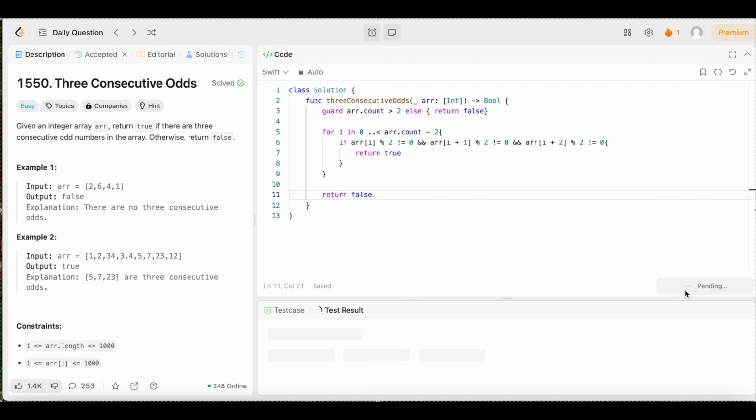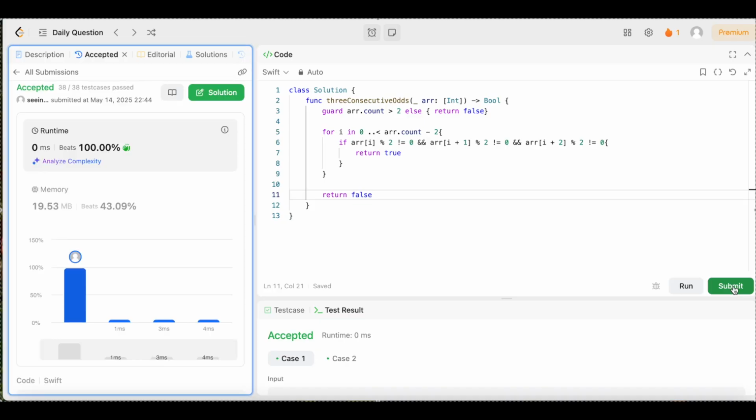So let's go ahead and give this a run before we submit it, to make sure it works. Let's see, it's accepted. So let's go ahead and submit it now that we know it's been accepted. And look at that, y'all. 0 milliseconds beats 100% of users. Those are some good numbers right there.